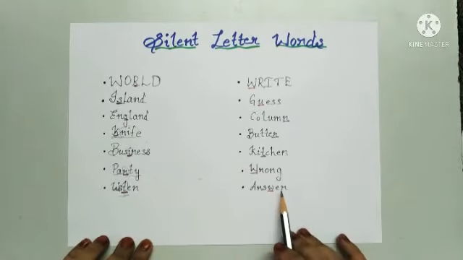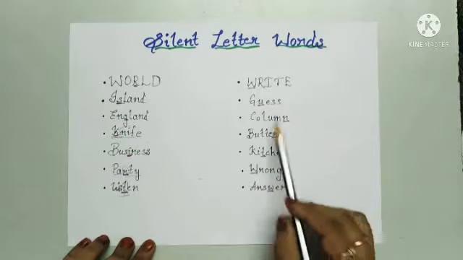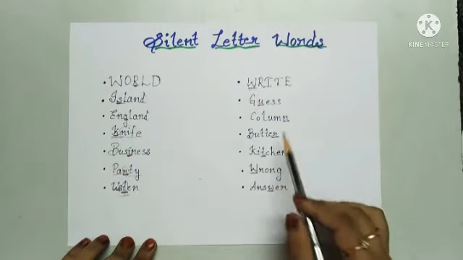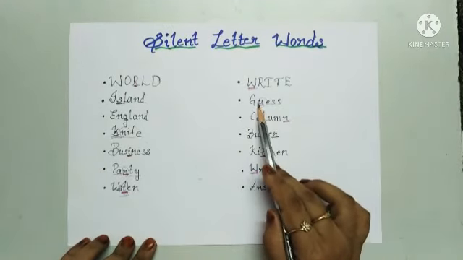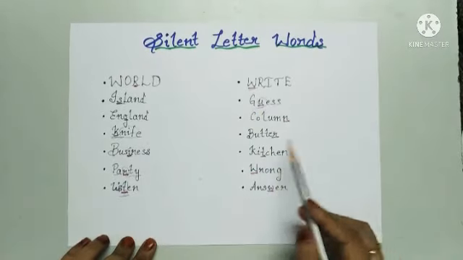Next one, write. It is not right. W is a silent letter here. It is not guess. We are not going to pronounce U here, so it is guess.